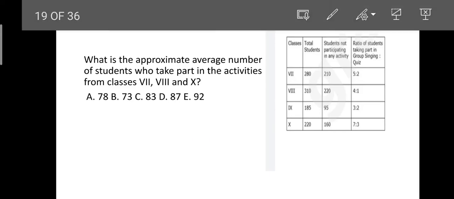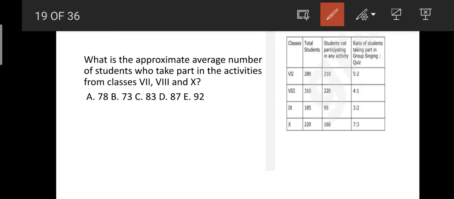Other questions. Coming to the next model, let's see what our first question is. What is the approximate average number of students who take part in the activities from classes 7th, 8th and 10th? So 7th, 8th and then 10th. Okay, in the activities, who take part in the activities.